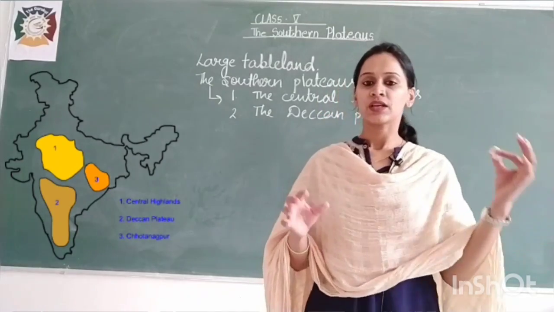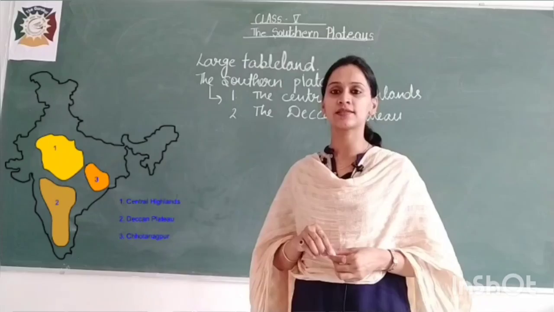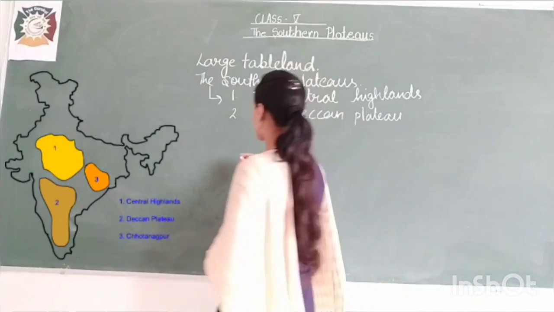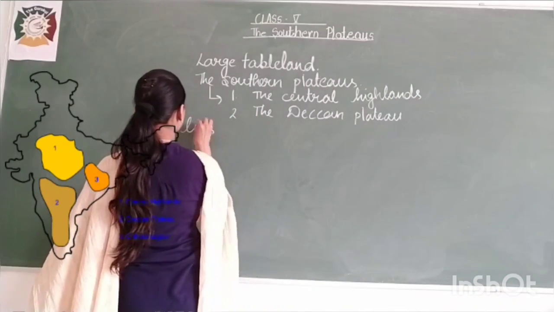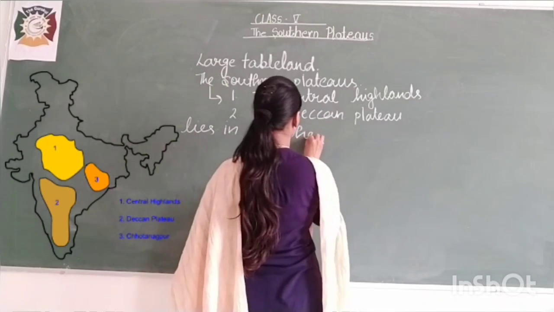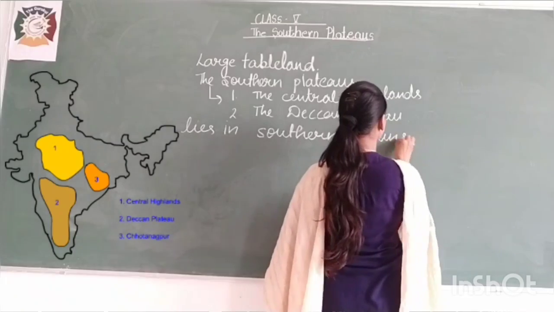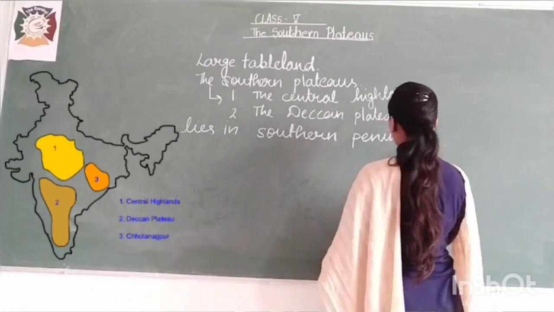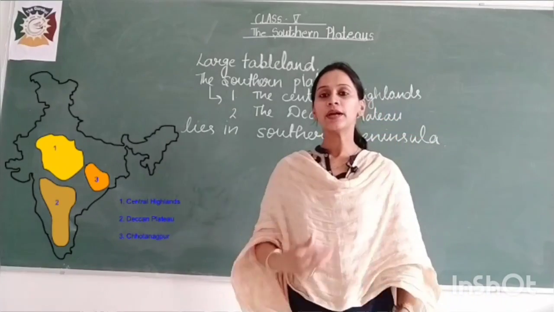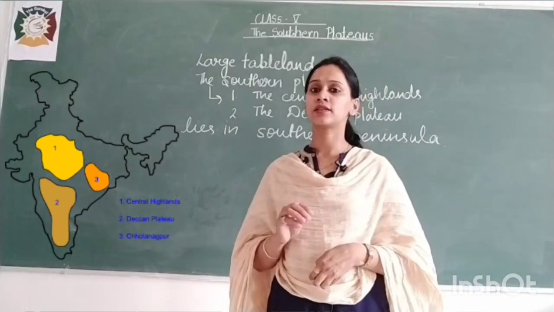The Southern Plateau lies in the Southern Peninsula, and it is surrounded on three sides by water bodies. And what are these three water bodies?